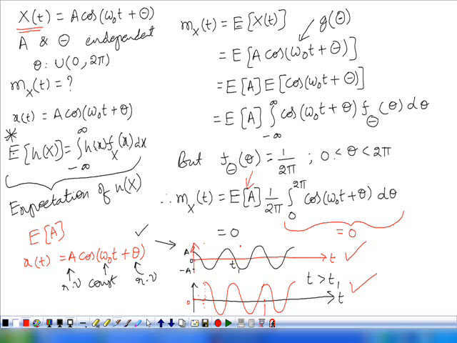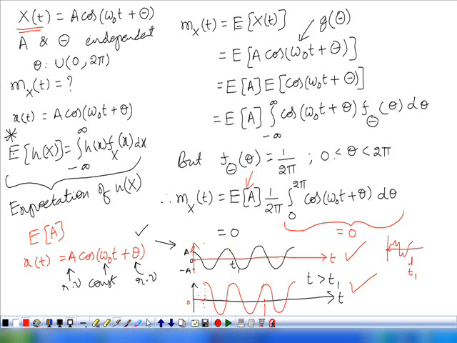Within a single sample function the values are fixed, but the values may vary from sample function to sample function. That's why we call it a random process. For example, if the sample function is like this, and let this be t1.